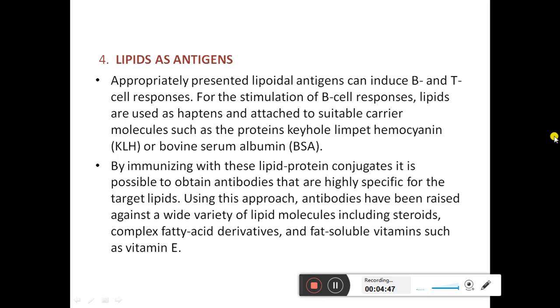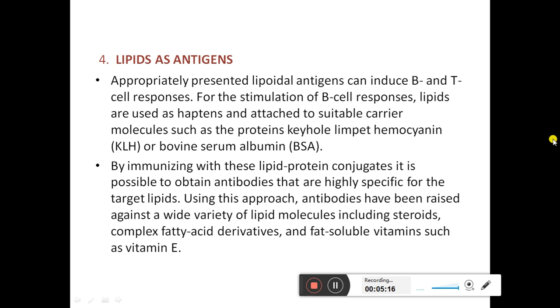Next, the fourth one is lipids as antigens. Appropriately presented, lipoidal antigens can induce B and T cell responses. For the stimulation of the B cell response, lipids are used as haptens and attach to suitable carrier molecules such as proteins, keyhole limpet hemocyanin, that is KLH, or bovine serum albumin.